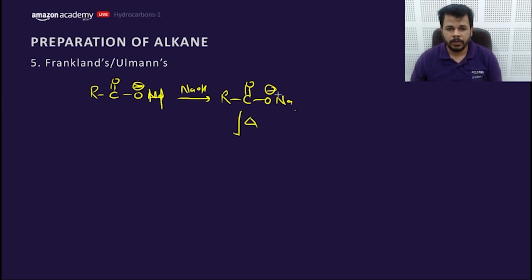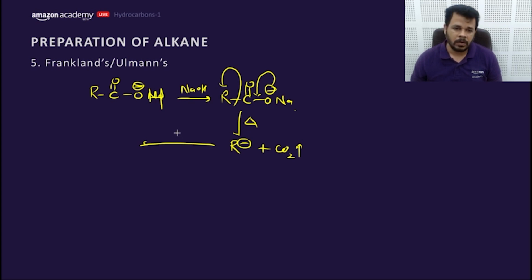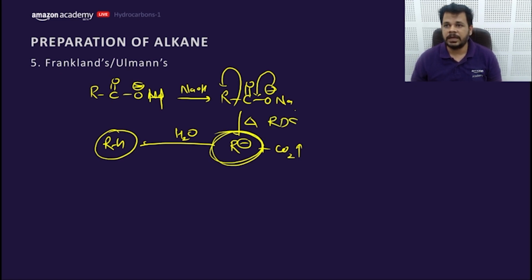Now due to heating, this acts as an internal nucleophile and creates what? R⁻, plus CO2 gets liberated. Now this R⁻ takes H⁺ from the solvent and converts into what? RH. So this R⁻ formation was the RDS. Any point? Now the question arises, as the formation of the carbanion is the RDS, what would be the rate of reaction order of using these acids?